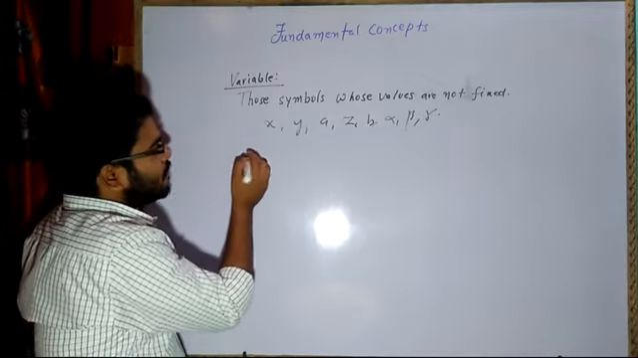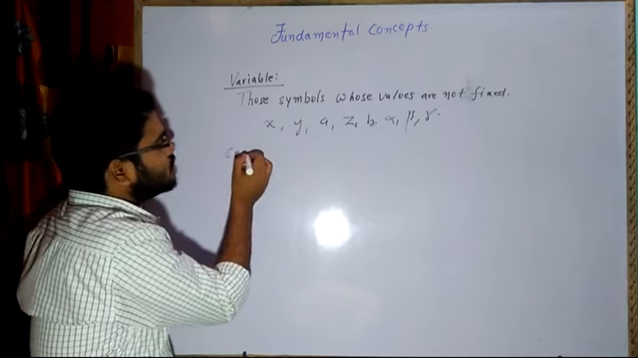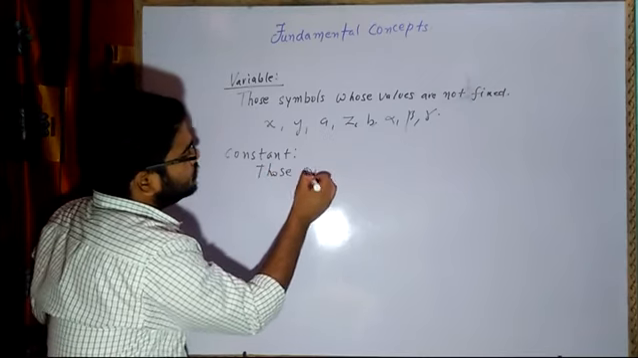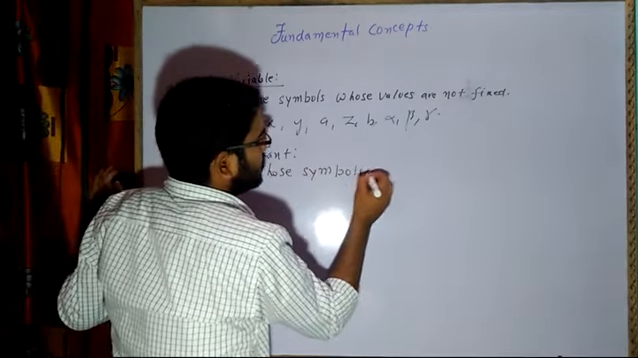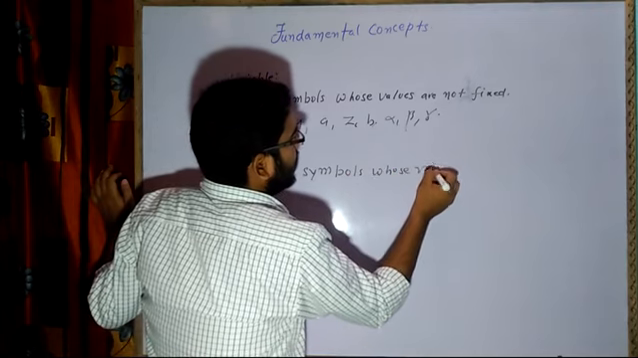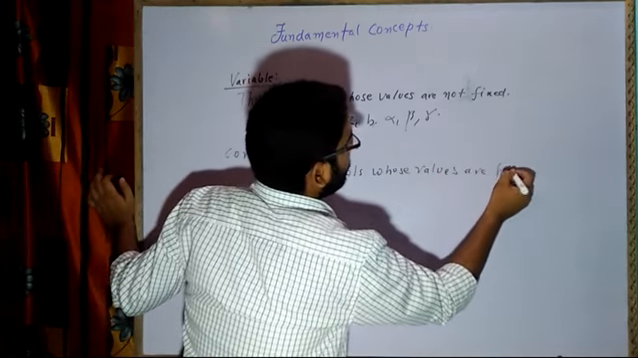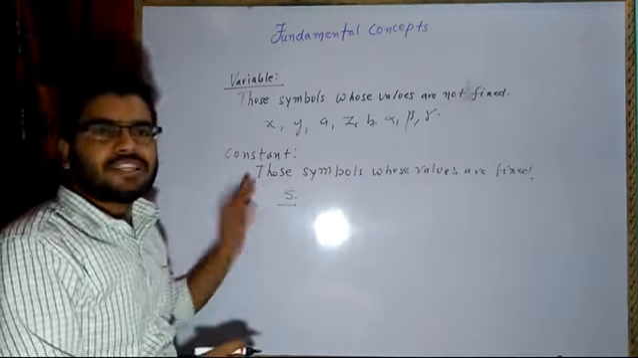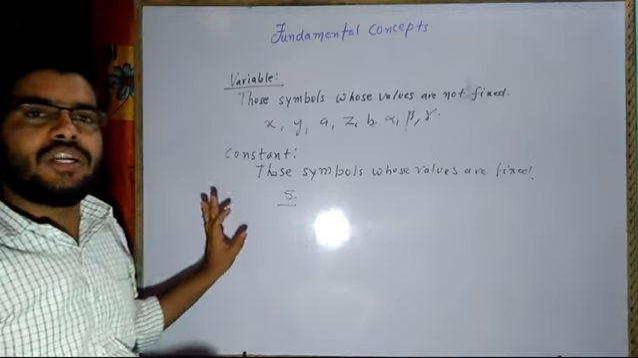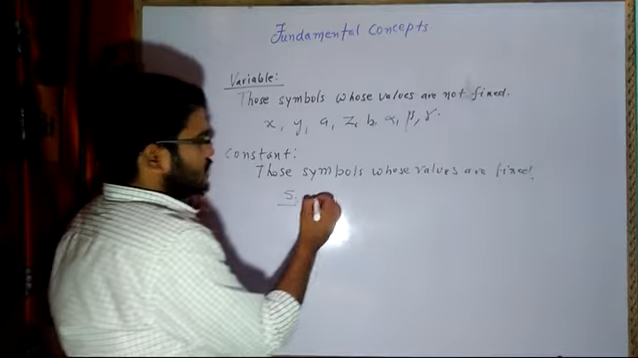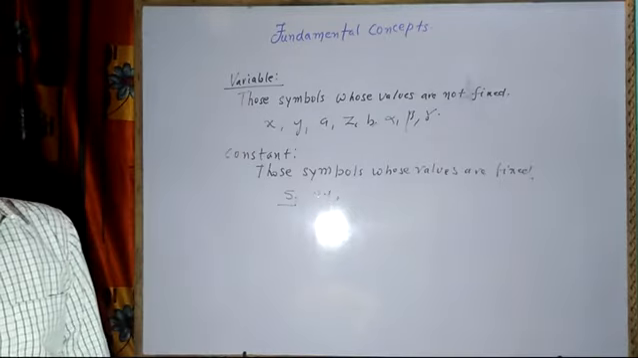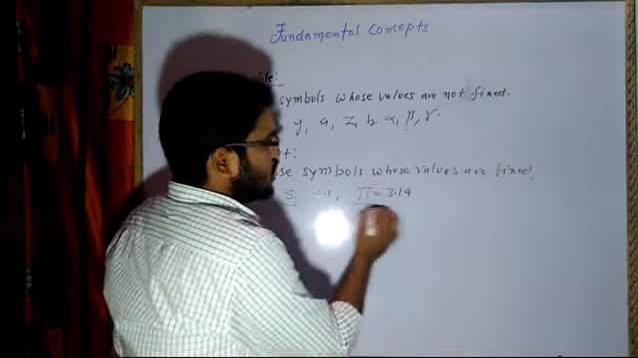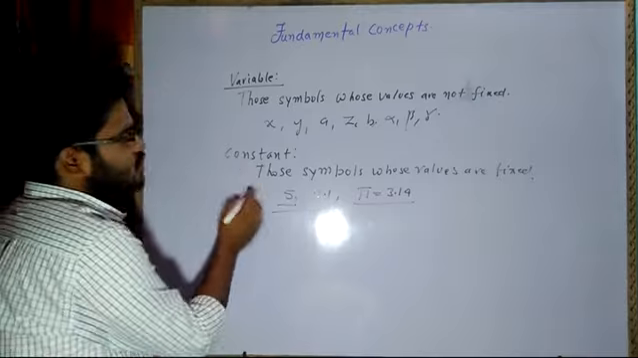Then another term we have: a symbol whose value is fixed, called a constant. Like 5. 5 is a number, it is a digit, it is the same everywhere. Wherever you write it, it will be called 5 only. Its numerical value is fixed. If I say 2.1, its value is fixed. If I say the value of pi is 3.14, right? So these all have fixed values.